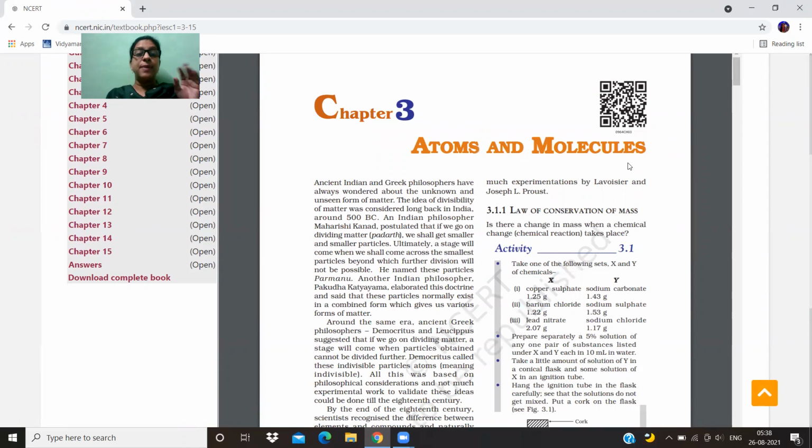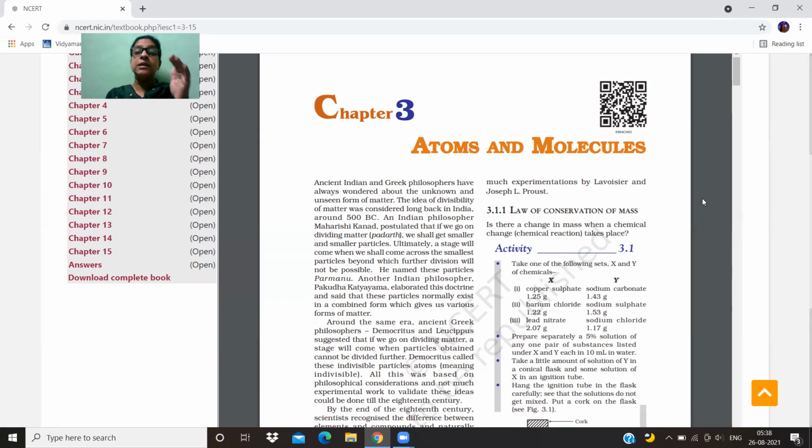experiments of Lavoisier and Joseph L. Proust. The law of conservation of mass was the first law. As the name suggests, conservation of mass means mass remains constant in the product as well as in the reactant.